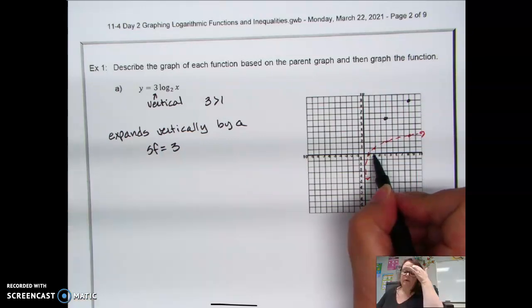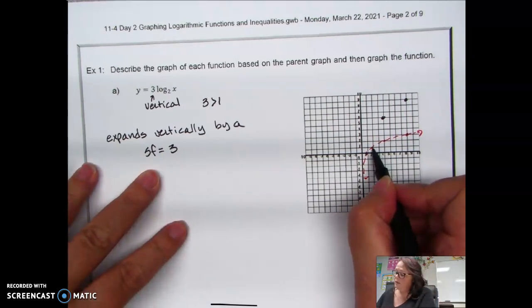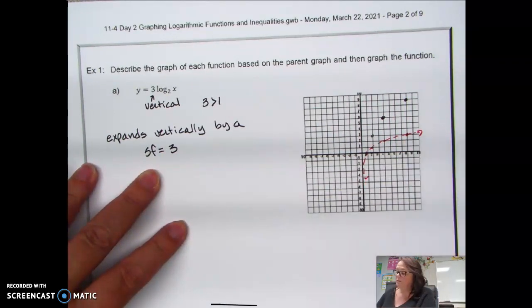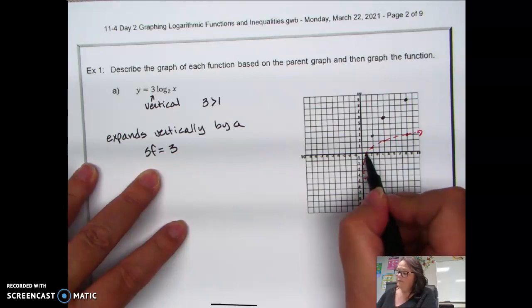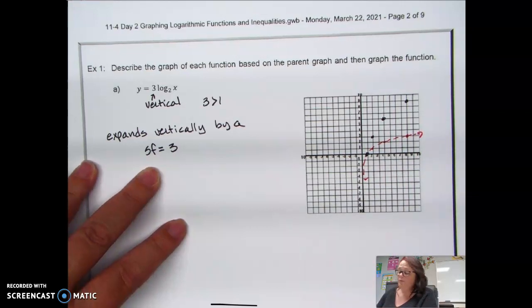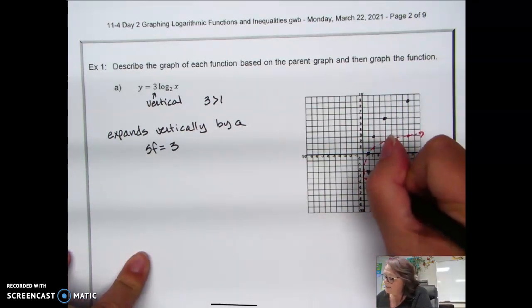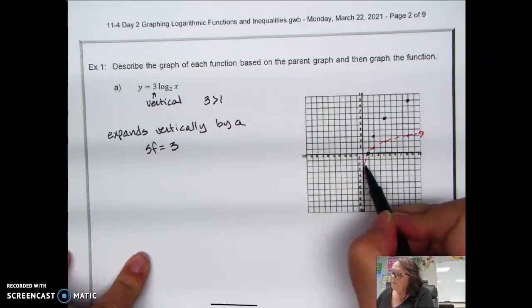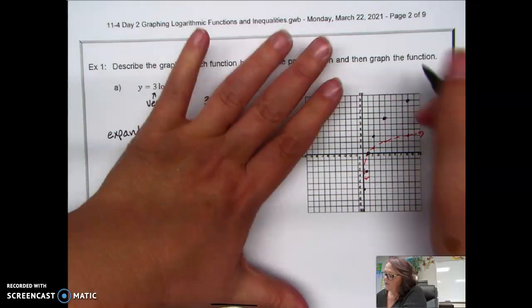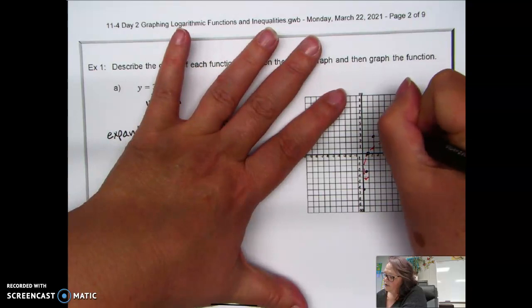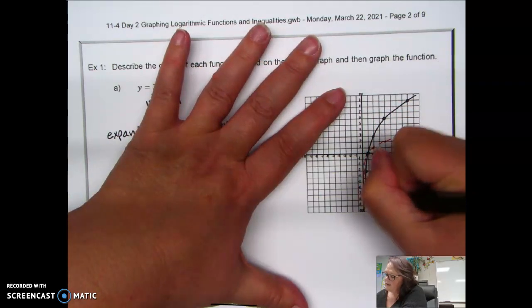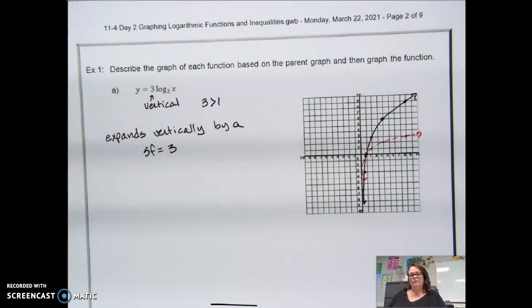And then we said what power of 2 gives me 2, and that was 1. So we're going to go up 3 times as fast and turn that into a 3. What power of 2 gives me 1, and that is 0, and 0 times 3 stays 0. And then what power of 2 gave me 1/2, and that was -1, and that's now going to be -3. And what power of 2 gave me 1/4, and that was -2, and now that's going to be -6. And so we took the graph and we stretched it vertically by a scale factor of 3.